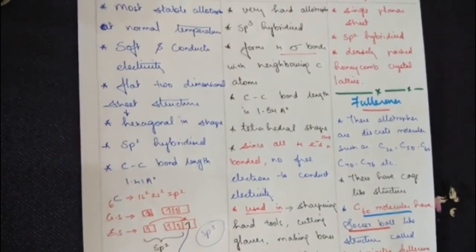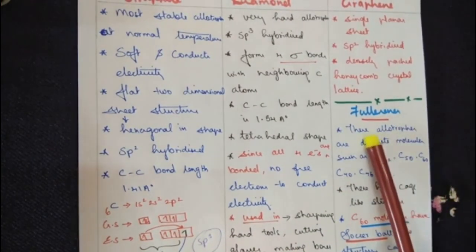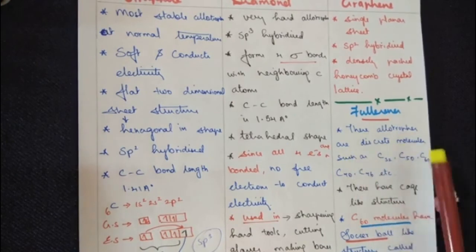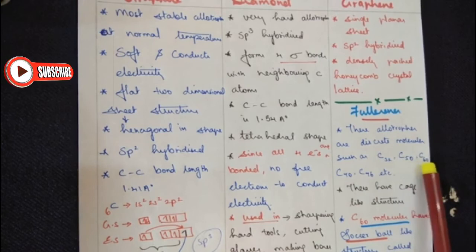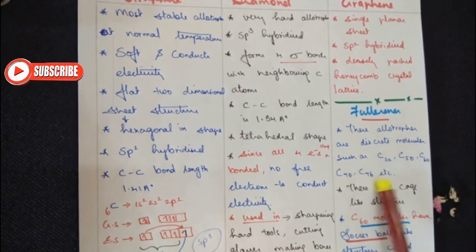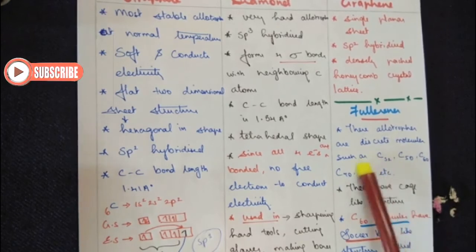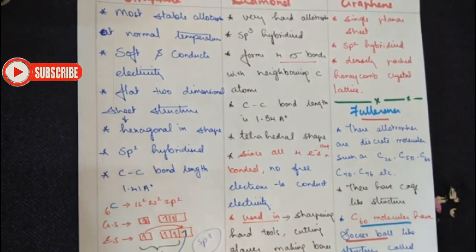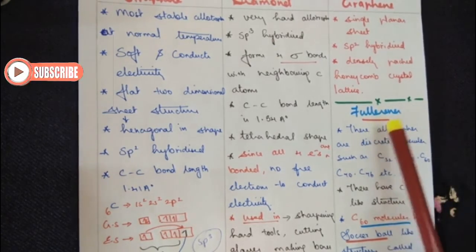The last allotrope of carbon is fullerene. These allotropes are discrete molecules such as carbon 32, carbon 50, carbon 60, 70, 76, etc. All you have to remember is that these are allotropes of carbon. Out of these, carbon 60 is called a fullerene, a very important point for 1 mark and 2 mark questions.